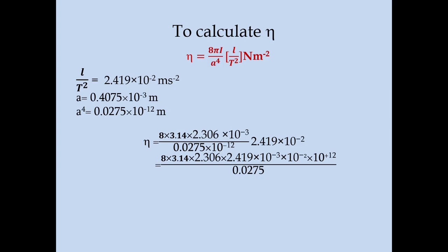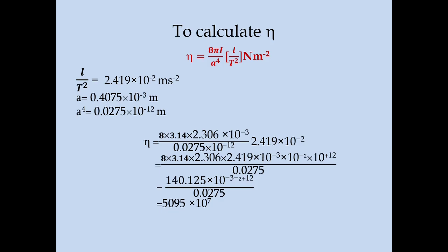The 10 power minus 12 in the denominator is taken to the numerator, where it becomes 10 power plus 12. Multiplying everything in the numerator, you will get 140.125, and after summing up all the powers and dividing by 0.0275, you will get 5095 into 10 power 7.